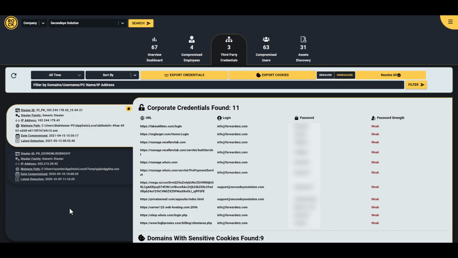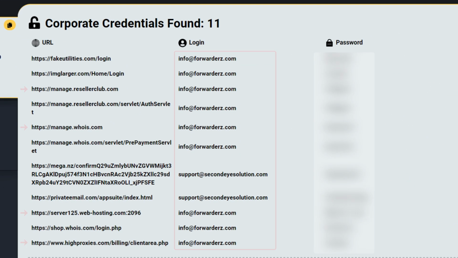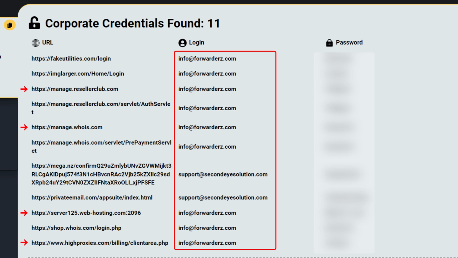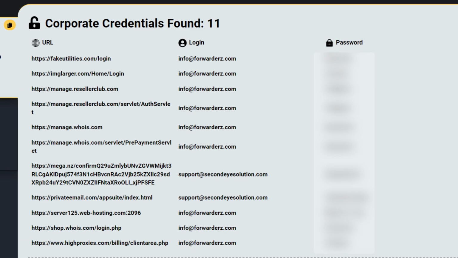Now let's check the same computer A but in the third-party credentials section, which helps us to understand more about their infrastructure. We can see that the Second Eye and the Forwarders domains were used to manage their hosting and online registration information, and also were used to sign in to other third-party vendors.